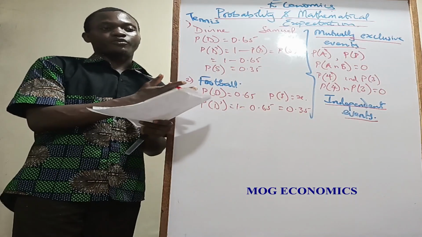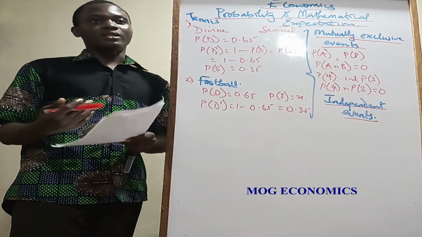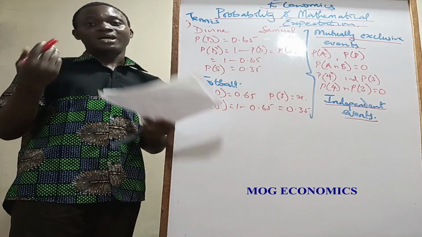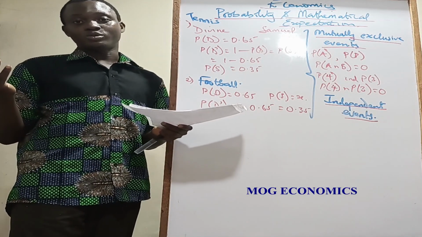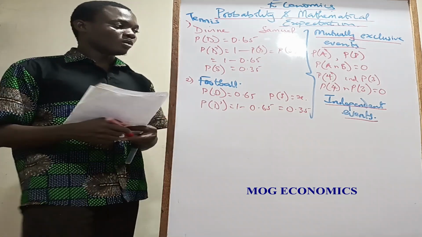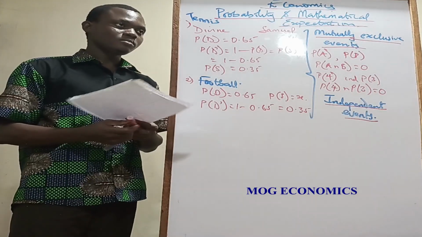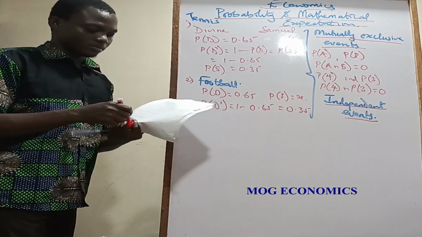So for independent events in probability, these are events where the occurrence of one event does not affect the occurrence of the other. They do what they want to do, nonetheless. So how do you now, if you say that's events, okay, let's look at this.